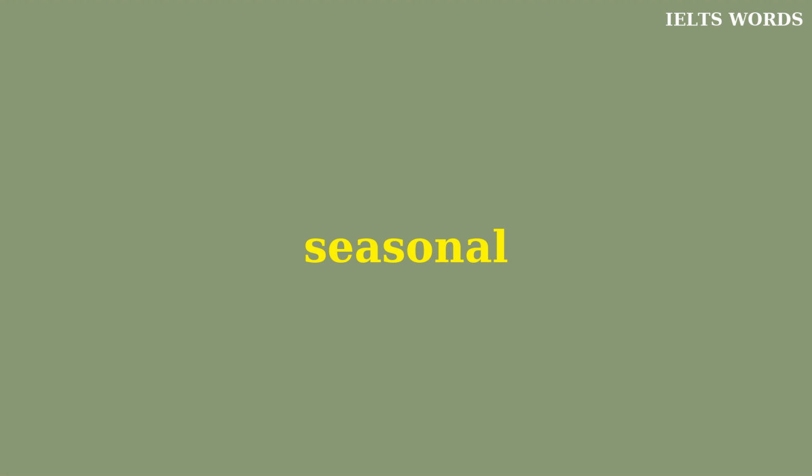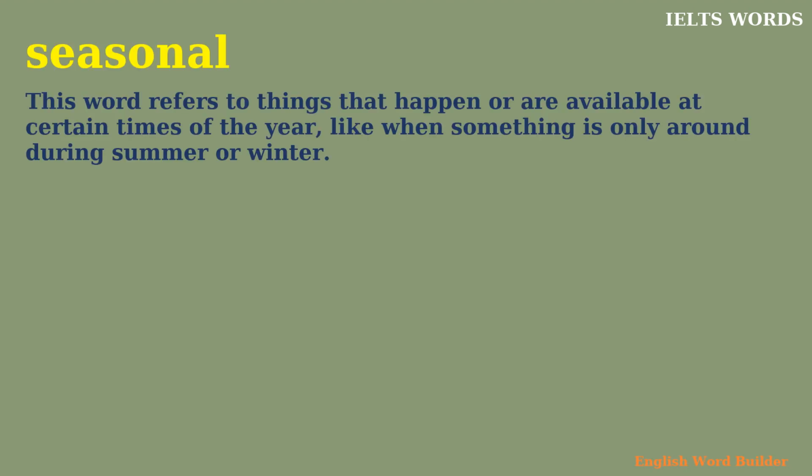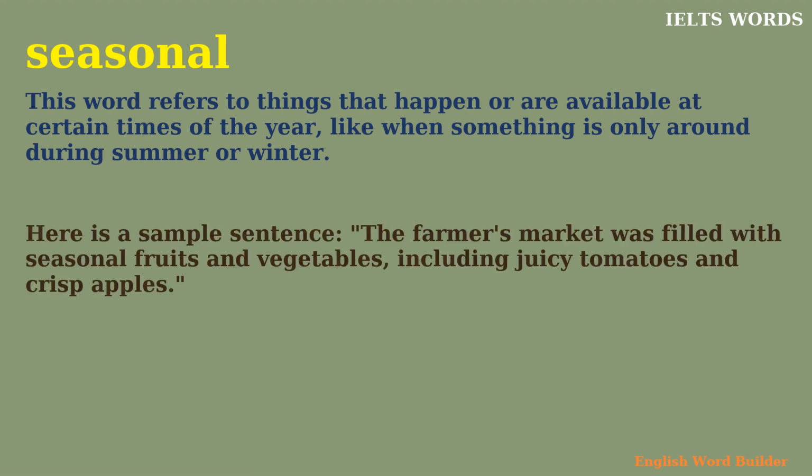Seasonal. This word refers to things that happen or are available at certain times of the year, like when something is only around during summer or winter. Here is a sample sentence. The farmer's market was filled with seasonal fruits and vegetables, including juicy tomatoes and crisp apples.